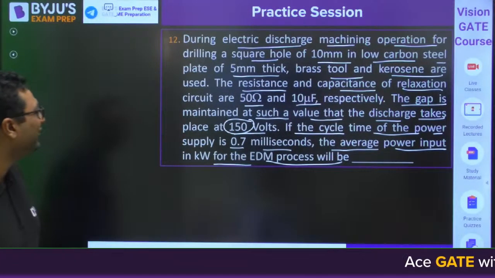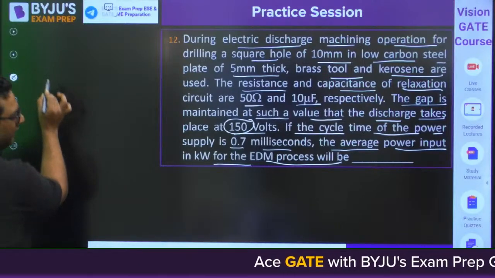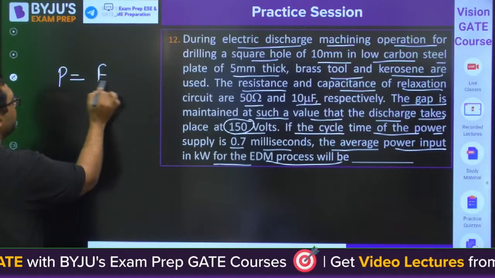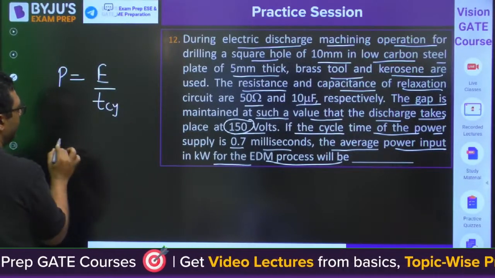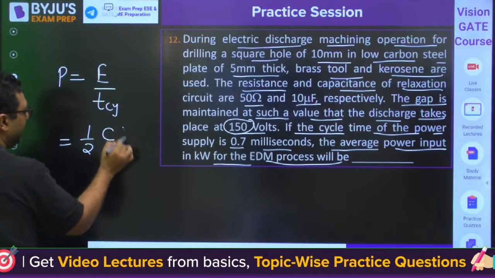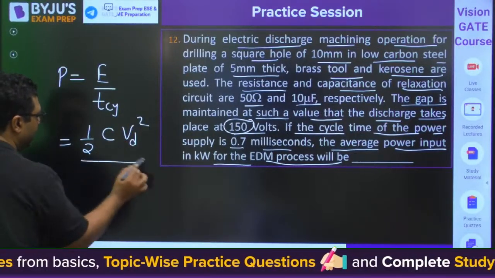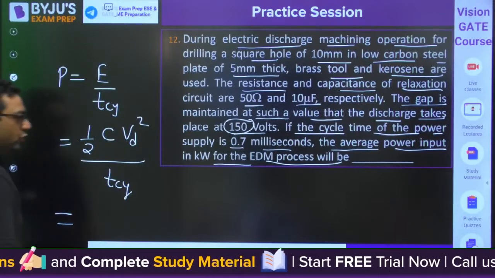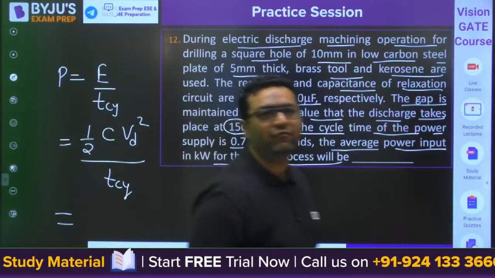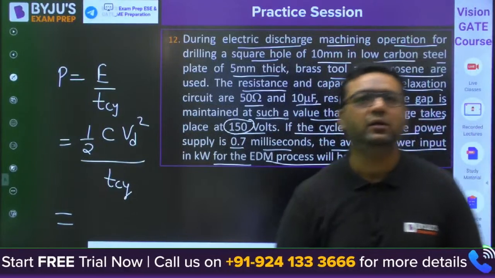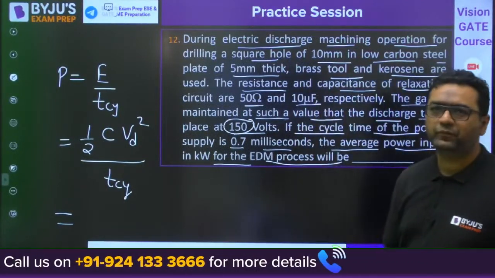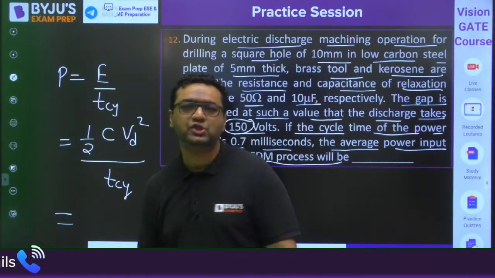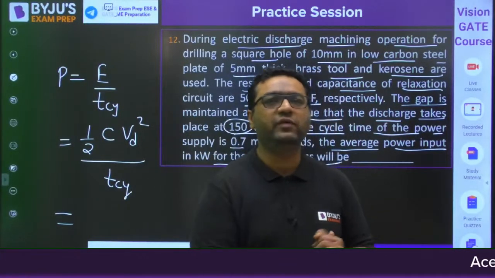So what is the answer for this? You know that we need to answer about the power. Power is energy by its cycle time. Energy is half C V D squared and cycle time is directly given to you. So my dear, you need to solve it. This is a very easy question and every year numericals are coming from EDM and ECM. Okay. So don't worry guys, some beautiful sessions are about to come. Tomorrow we will meet for mathematics.